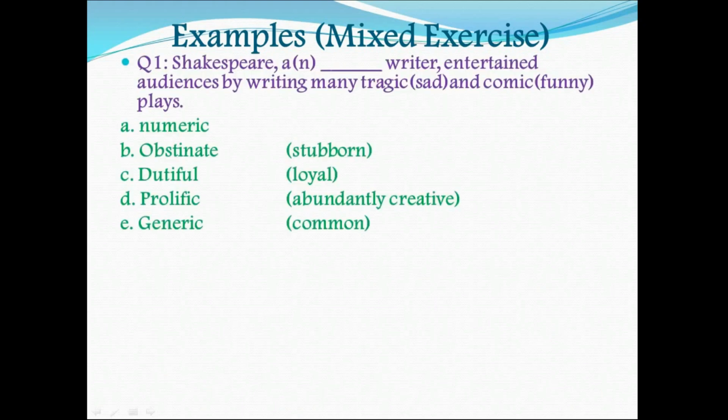Now we will discuss mixed examples related to logical understanding of the sentence as well as all the four types of the sentence completion. Shakespeare, a dash writer, entertained audience by writing many tragic, that means sad, and comic, that means funny, plays. So what kind of writer he is? Numeric, obstinate, that means stubborn. It's quite a negative word, so it could not be used here. Dutiful, that means loyal. Prolific, that means abundantly creative. Generic, that means common. So the best suitable option is option D, that is Shakespeare is a prolific writer.